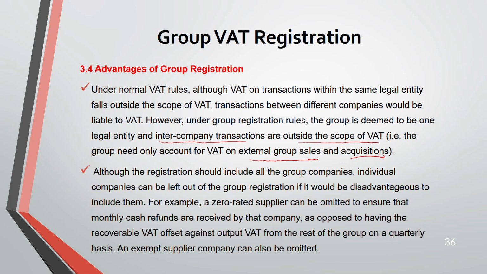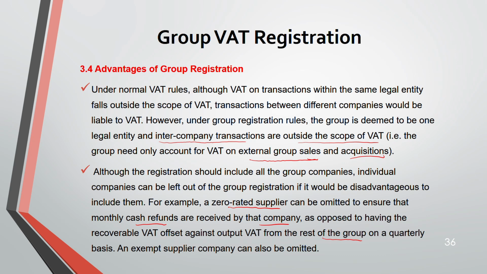Second advantage: although the registration should include all the group companies, individual companies can be left out of the group registration if it would be disadvantageous to include them. For example, a zero rated supplier, you can omit them. They can be omitted to ensure that the monthly cash refund is received by that company, as opposed to having the recoverable VAT offset against the output VAT from the rest of the group on a quarterly basis.